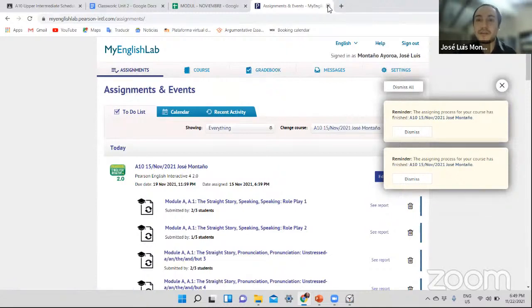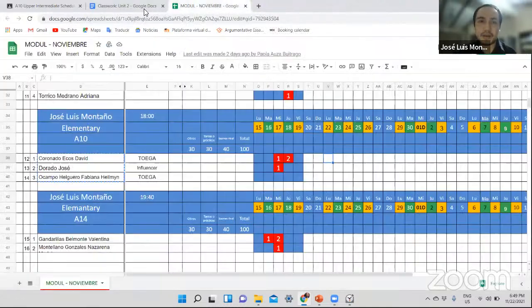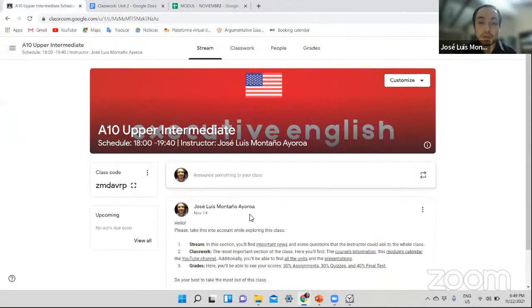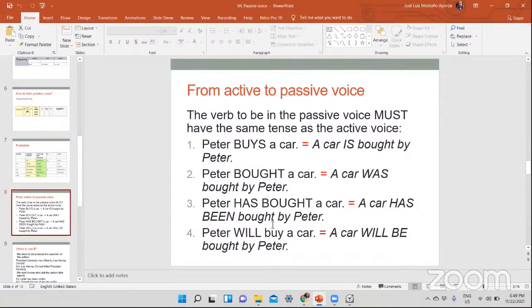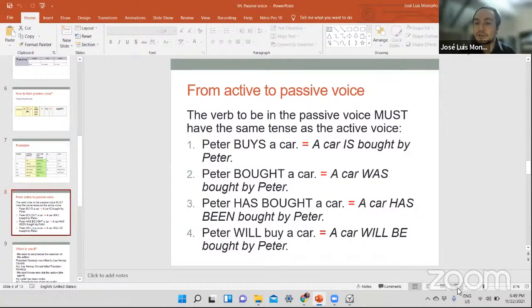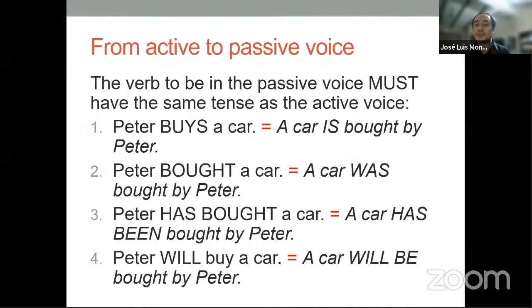I'm closing then this platform, and we are going to continue with this in a certain way, because we almost finished everything. Now we're going to learn when to use the, first we're going to talk about the thing that you were telling me, Fabiana, and then when or when not to use the agent. So from active to passive voice, this is going to be for you, please, David. Let's read all the information that we have here, please.